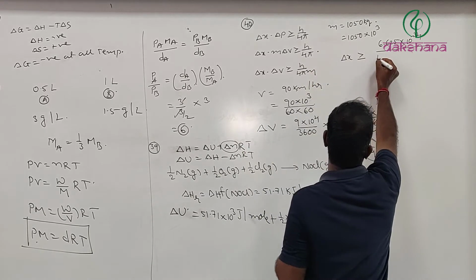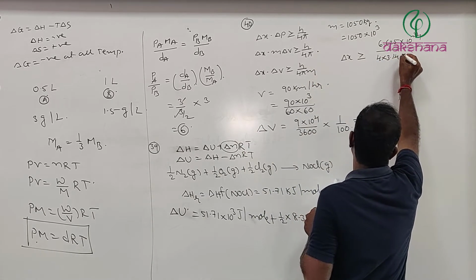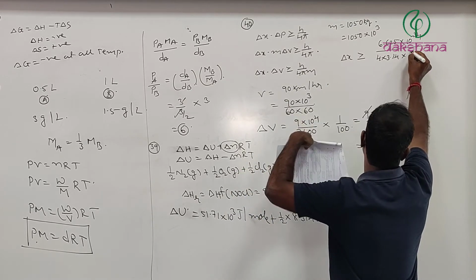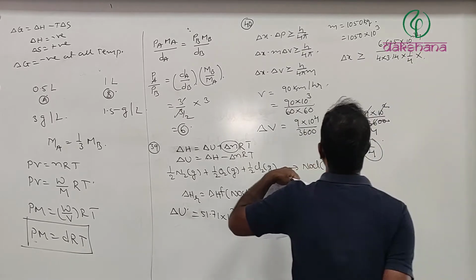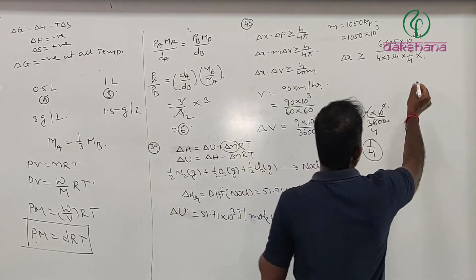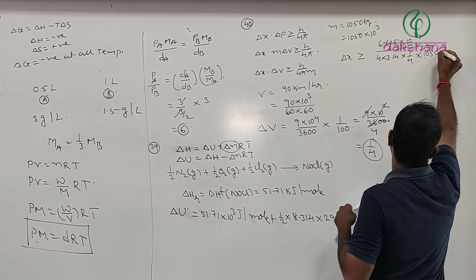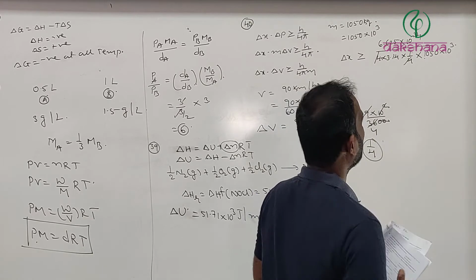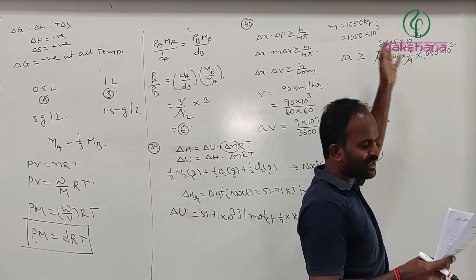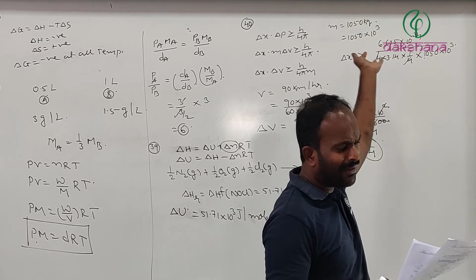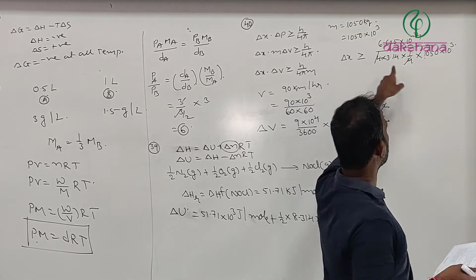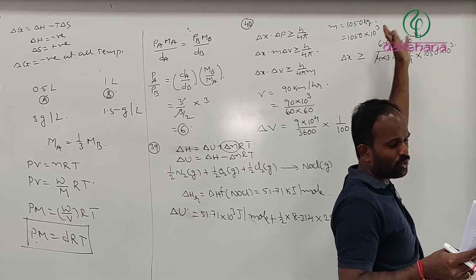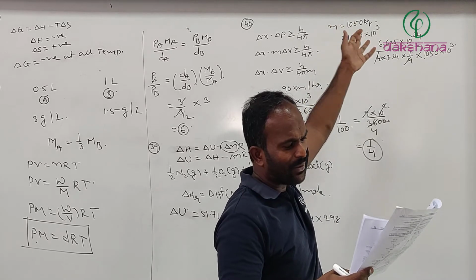Now 4 into 3.14 into, as we know, delta V value is 1 divided by 4 into, now we have to substitute mass, 1050 into 10 cube. This 4 gets cancelled. So it is going to be approximately 2 times. Likewise, if you calculate, then you will definitely get that particular option. That is equal to 2 into approximately 10 power minus 39 is going to come out.